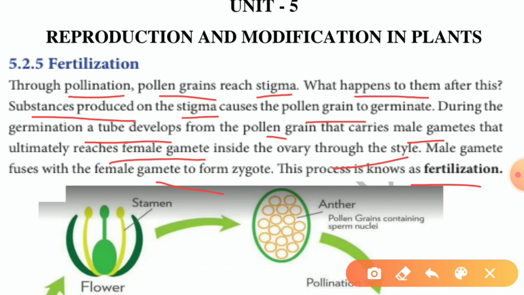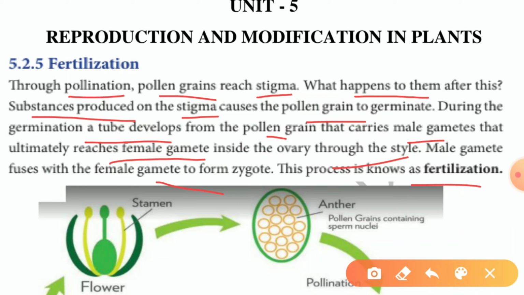In this paragraph, we discuss pollination and fertilization. What do you mean by pollination? Pollen grains reaching the stigma of a flower is called pollination. What are the substances produced after pollination? The stigma produces substances that cause pollen grains to germinate.